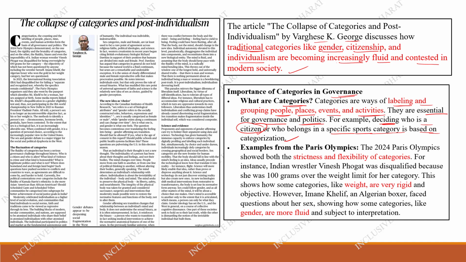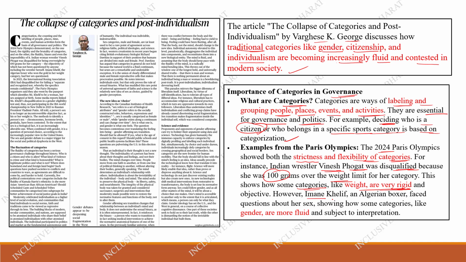Examples from the Paris Olympics. See, the 2024 Paris Olympics showed both the strictness and flexibility of categorization. For example, Vinesh Phogat was disqualified. She was disqualified because of 100 grams overweight. So here, the weight category is being very rigid.